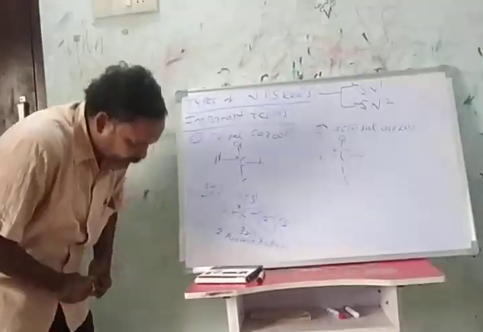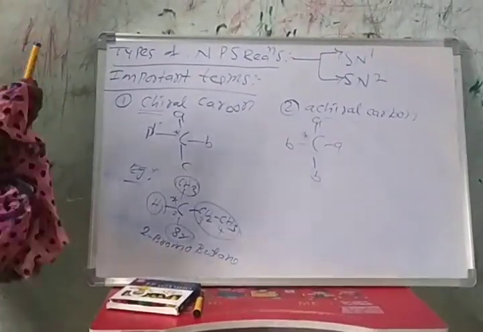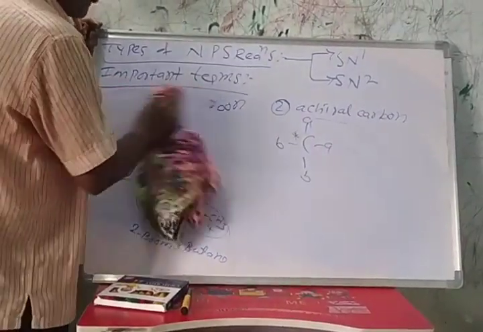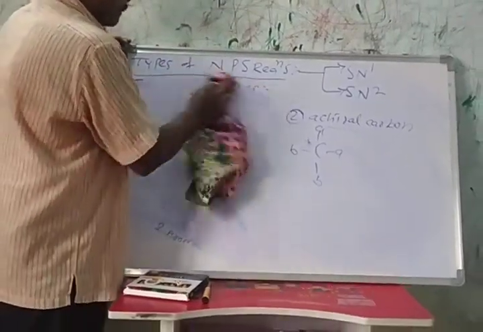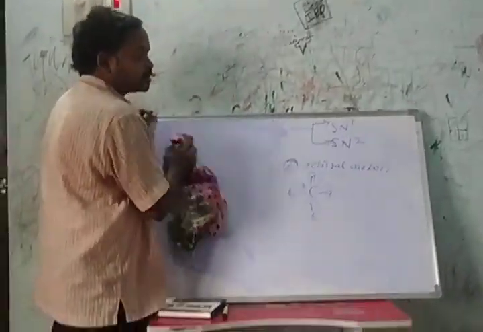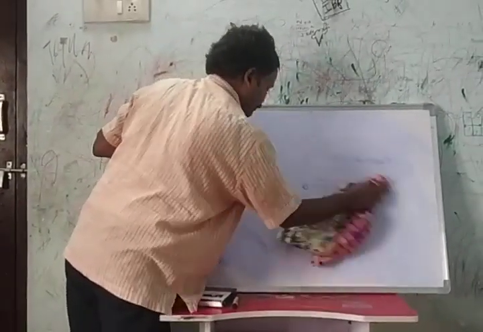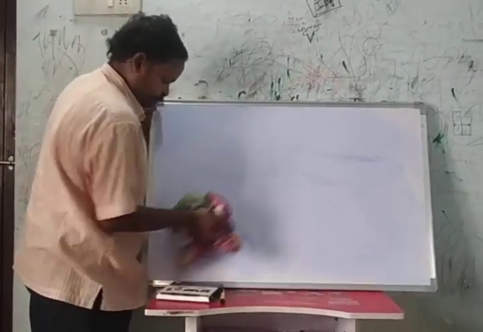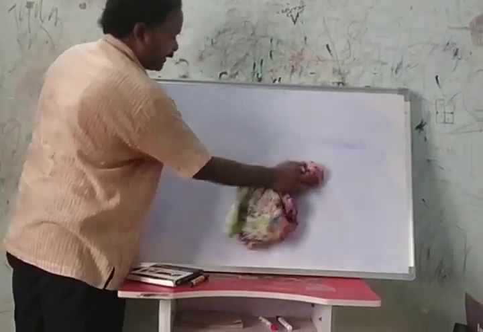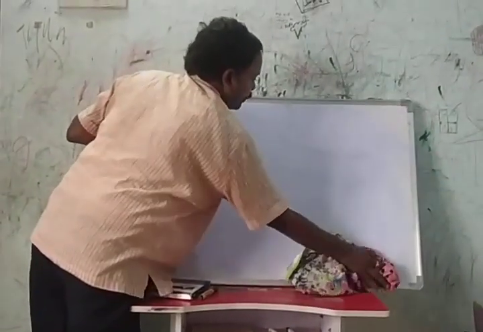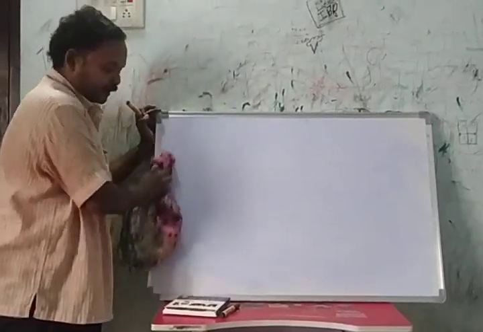Then we have to discuss the racemic mixture, enantiomers. And what is the optical activity of organic molecules?